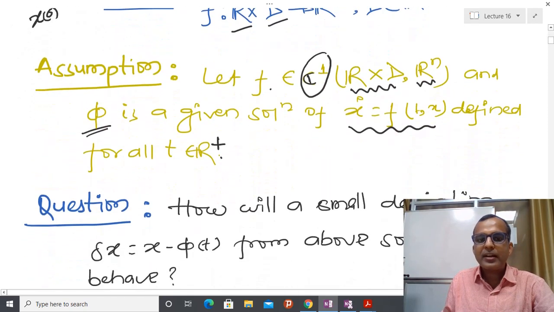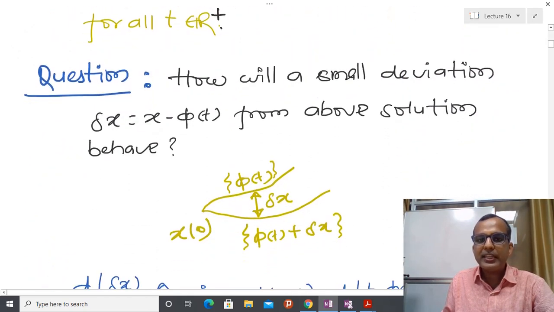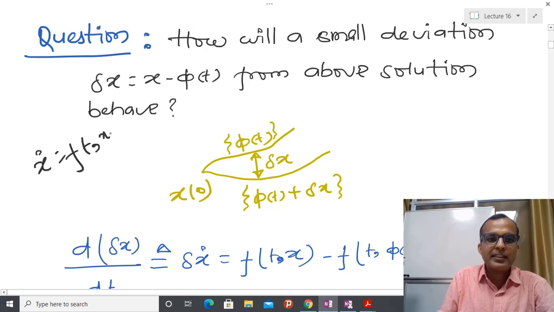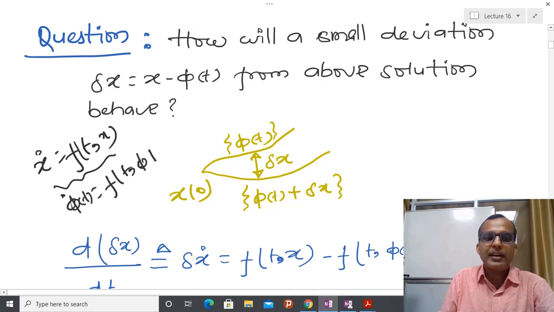Now what we are going to see is how a small deviation behaves. We know that phi(t) is my solution of this particular differential equation x dot equals f(t, x). So whenever we say that phi(t) is the solution of this differential equation, it means that it will satisfy this equation, that is, phi dot(t) is nothing but f(t, phi(t)).